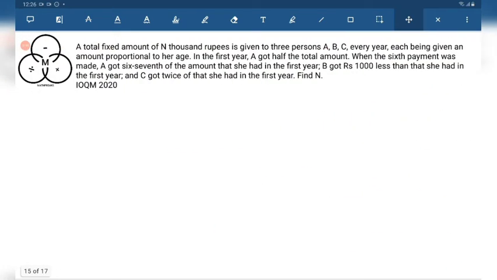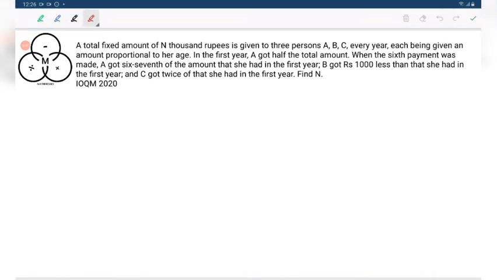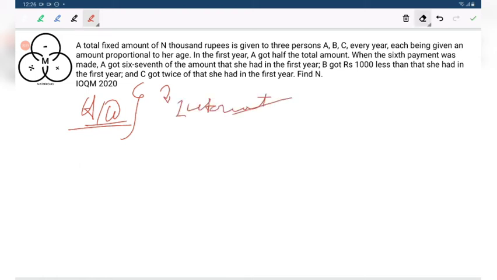Now the last question from IOChem only. This is really a difficult question. This will be a, okay, not homework. Okay, homework only. You will get the answer in internet. You will get the solution in internet. That's not a difficult thing. That's why I am giving it as a homework. Okay, I am solving this problem for you. This is really a damn easy problem. Not easy, just you need to think a little bit.